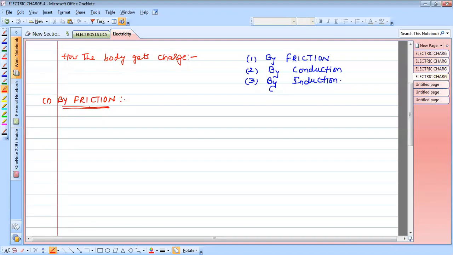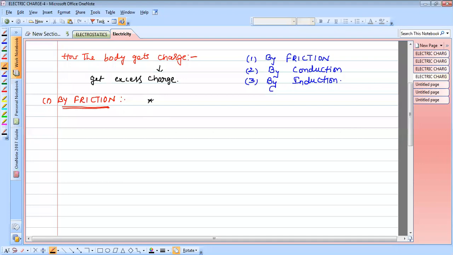How do you charge the body by friction? I am always saying that charging the body means getting excess charge by friction.